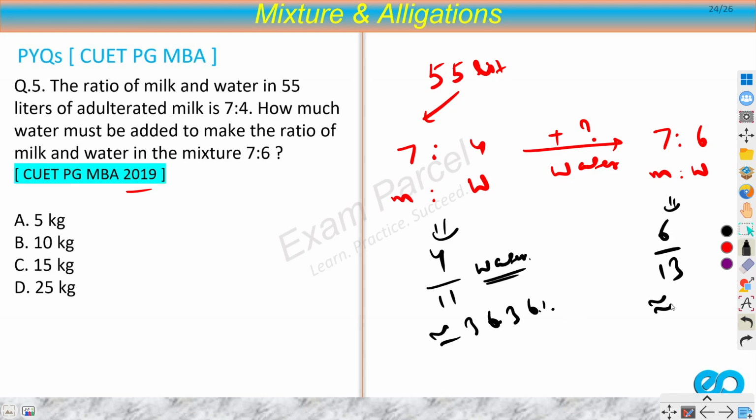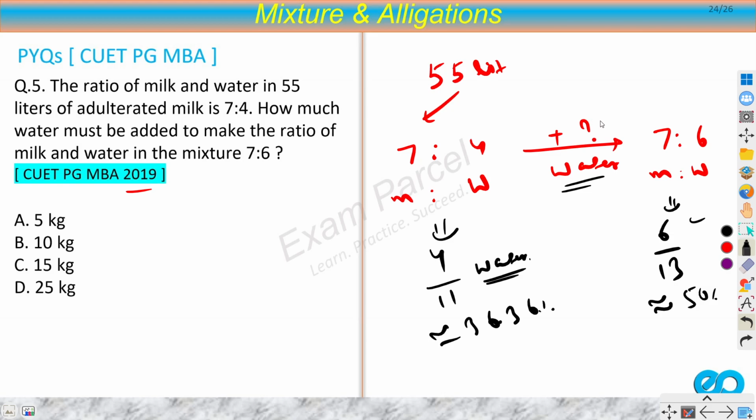36.36%, but this would be nearby half, so this is nearby 50%. So you can say 46 or 47%. So obviously water has improved because you are adding water. Okay, now let's solve this question.